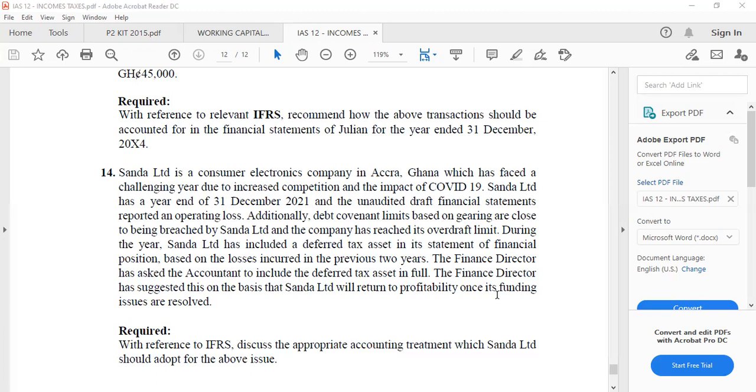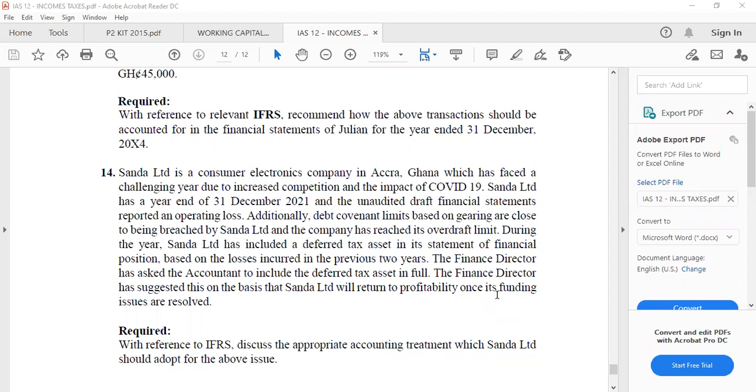The company has no prospects. There's no future for the company, and you can't make profits. So if you're not going to make profits, you can only recognize the deferred tax assets to the extent of the profits covering the operating loss that you are sure you are going to make in the future. Looking at the state of this particular company, no prospect, no future, no profit to be made, so deferred tax should not be recognized at all in the first place.